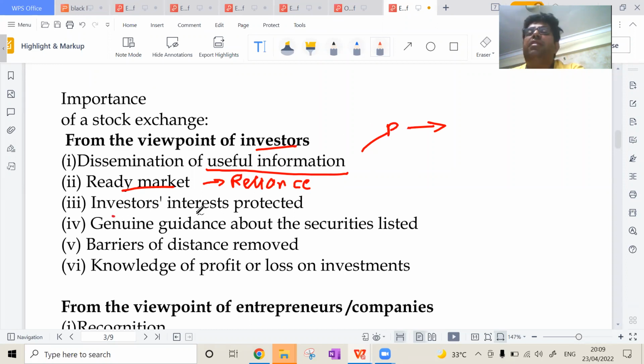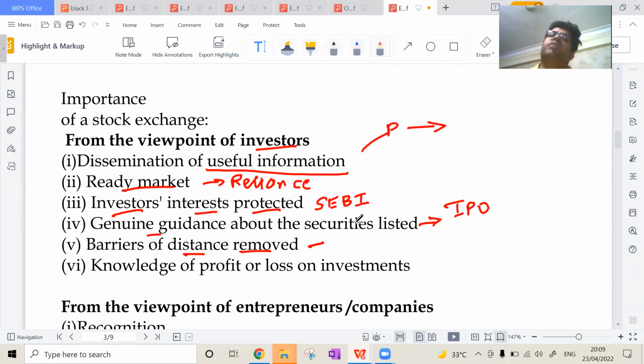Then investors' interest is protected because it is under the guidance of SEBI. So many rules and regulations they have to follow. Then genuine guidance about the securities listed. Many a time the stock exchange gives you guidance. They say invest in this IPO, you will get profitable returns. Then the barrier of distance is removed. I can purchase shares from any corner of the world if an IPO has been launched. That is the barrier of distance removed.